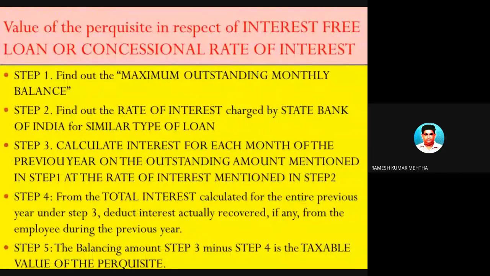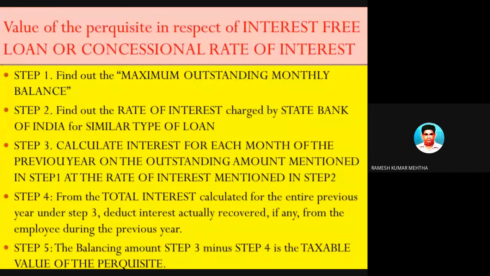Now, the next perquisite, the most important perquisite, is the value of the perquisite in respect of interest-free loan or concessional rate of loan, at a concessional interest by the employer to the employee. Okay, so there are so many steps like this: step 1, step 2, step 3, step 4, step 5.